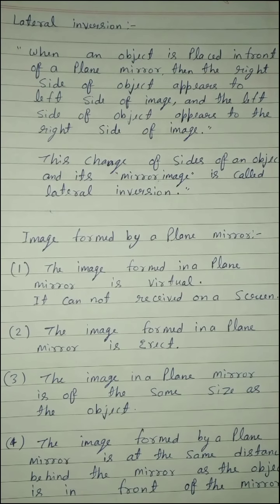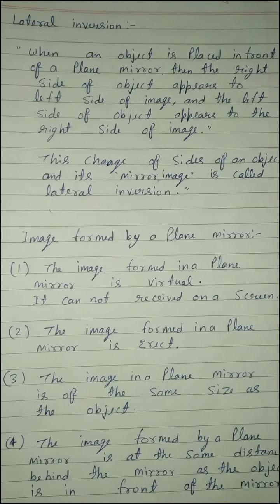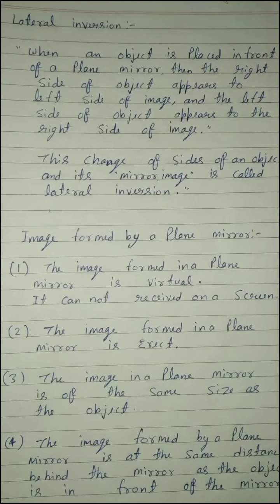Second point, the image formed in a plane mirror is erect. This means that when the image is upright, the same as the object, then the image is known as an erect image. Third point, the image in a plane mirror is of the same size as the object. Fourth, the image formed by a plane mirror is at the same distance behind the mirror as the object is in front of the mirror.